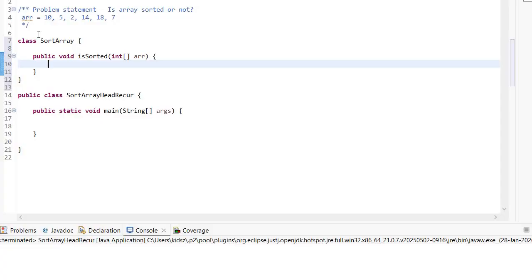So what is my plan? I'm planning to use recursion over here, and for that I'm going to have one more method, and on that method I'm going to put the recursion. So let's say checkArray.